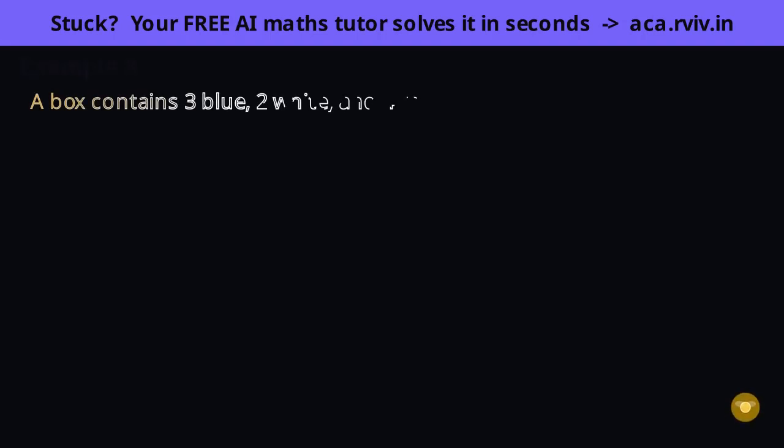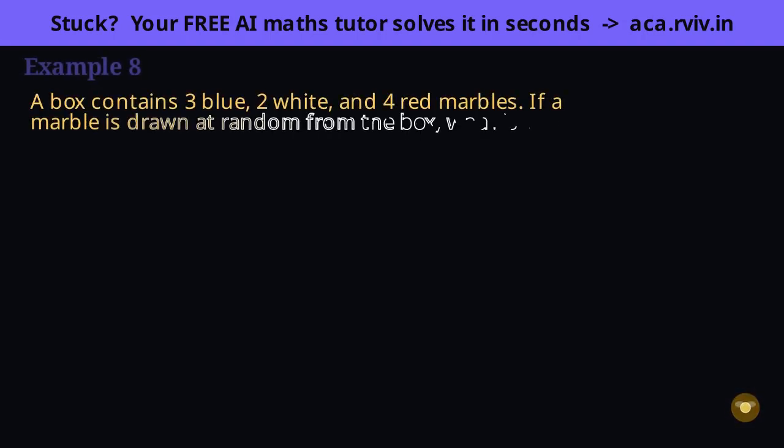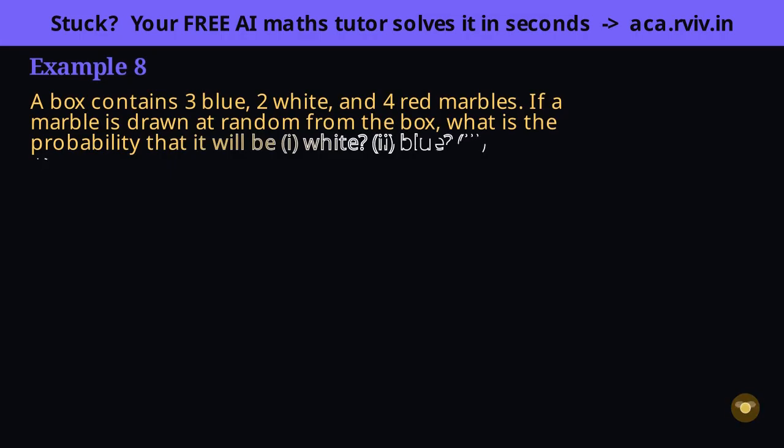Add up all the marbles first, get that total right and each color falls out easily. The phrase, at random, is the key. It promises every marble has the same chance, so we are allowed to count. But the total isn't handed to us. We must build it by adding the colors. 3 blue plus 2 white plus 4 red makes 9 marbles in all.